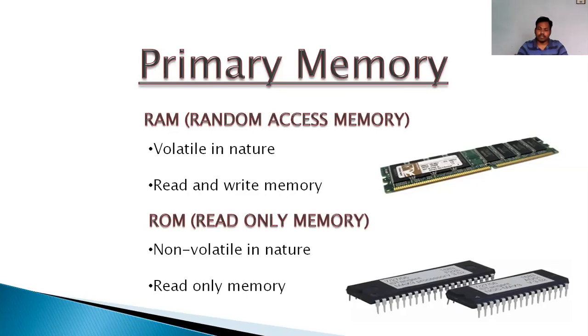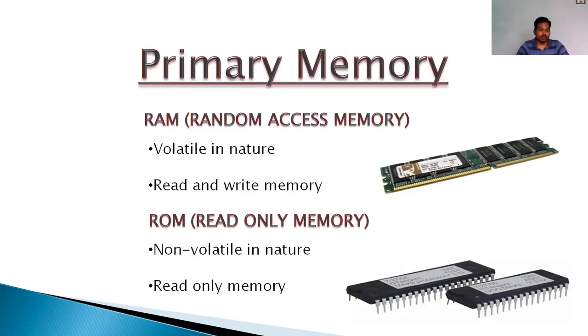So this is volatile in nature. Volatile means it is usable only while you are working; otherwise the data will be lost. Whatever you are working on will be opened in RAM, and this is read and write memory. Obviously, if you are working on MS Word, you can write and you can read. So this is read and write memory, random access memory. Remember that whenever you are working on something, it will be opened in RAM, and if you stop it, the data will be cleared from the RAM.